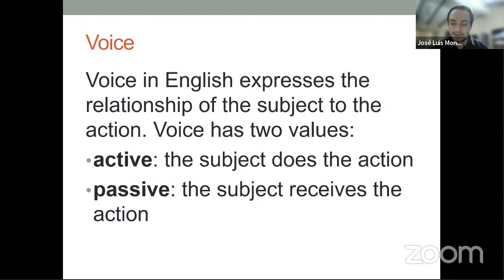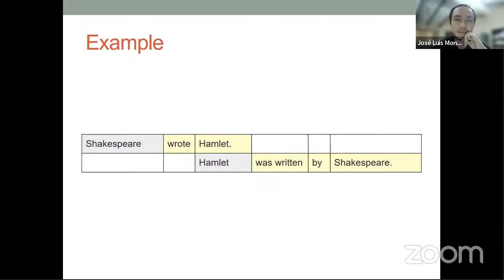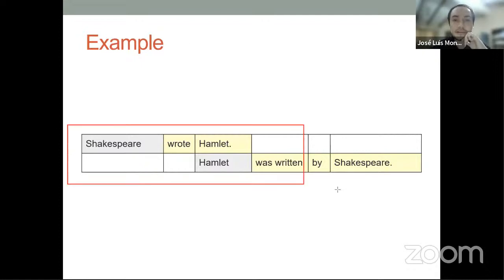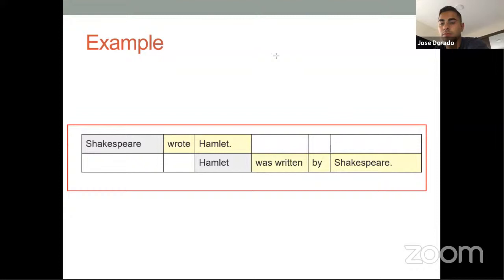And we're going to analyze that with this element over here. Here we have two sentences, right? And we are going to analyze what's happening with these sentences.